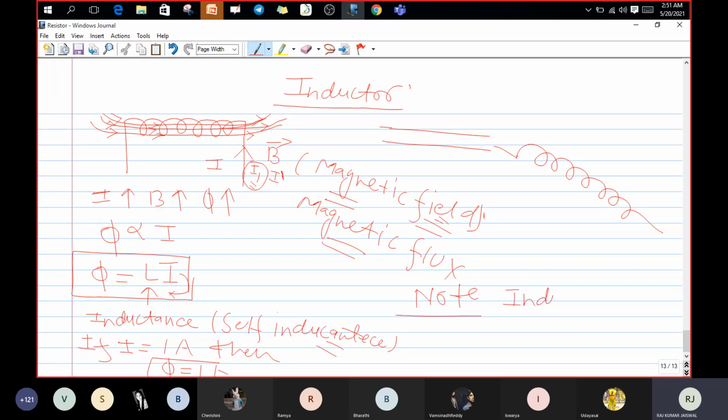Our inductance value is not depending on current. Are you writing, everyone? Is it okay?